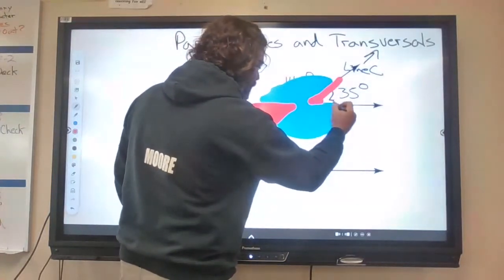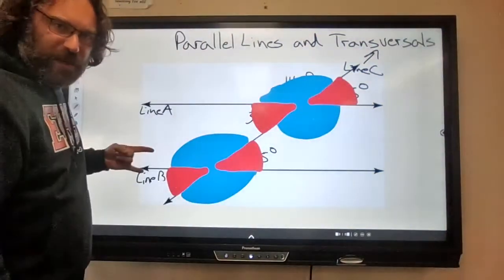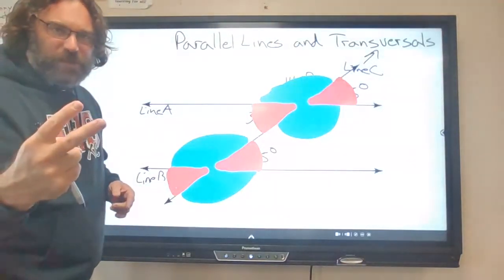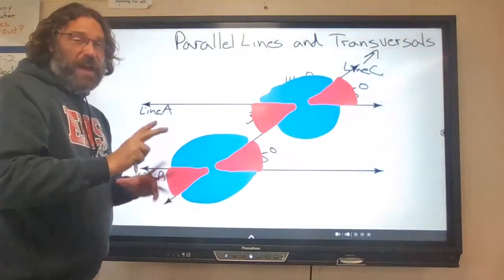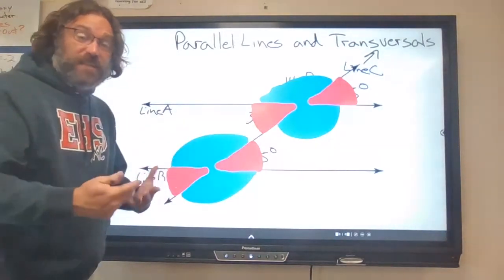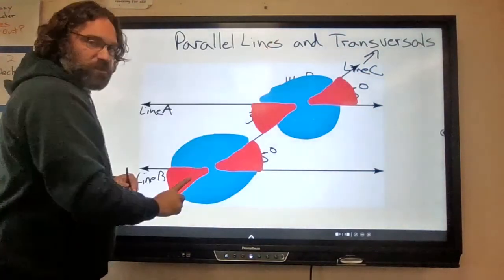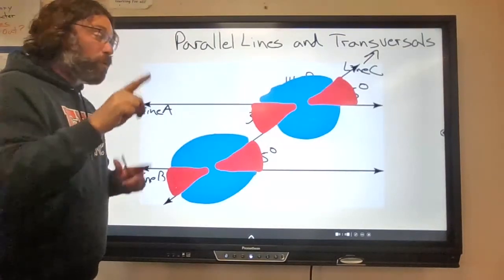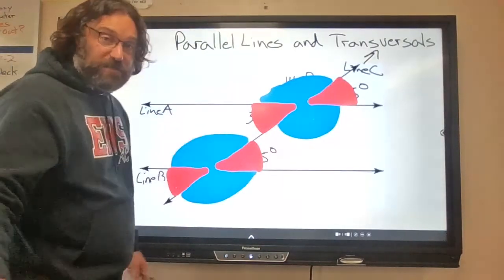Even though this is a little rough, this still shows us two parallel lines, a transversal comes through, and 2 angle measurements. So hopefully now you're looking at this going, okay, if we just throw some blocks of color in there, all of a sudden it's a little more clear that two parallel lines and a transversal create 2 angle measurements. In the next video, we're going to talk about all the vocabulary that goes with all these different relationships we just created.